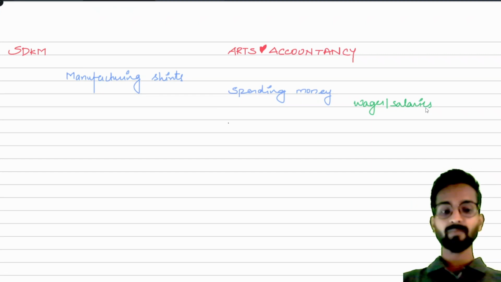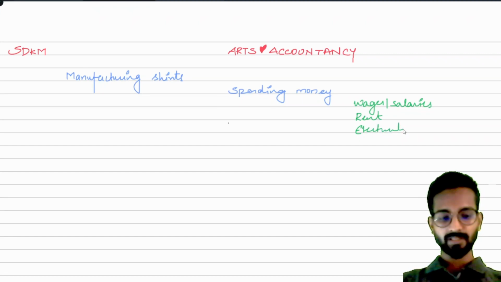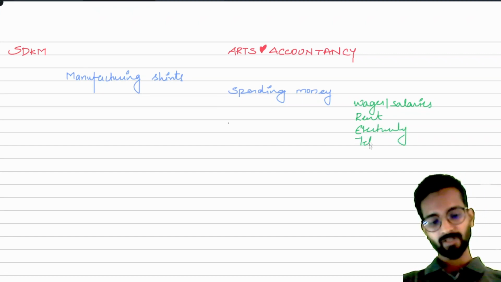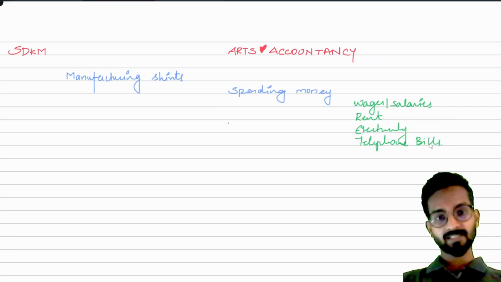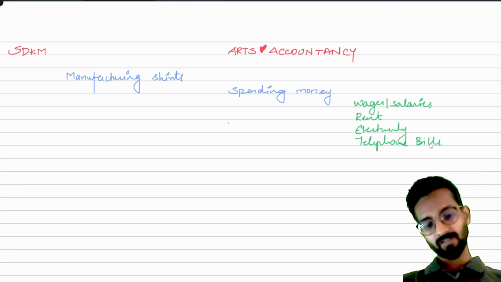Then somebody might say that you have to pay the rent. Very good, I will pay the rent also, electricity also. Then telephone bill also. Very good, telephone bills. Anything else? Sir, you might spend money to purchase some assets, equipments, machinery. Very good.